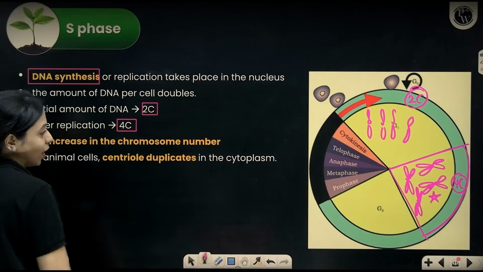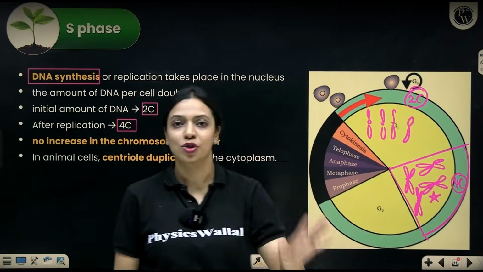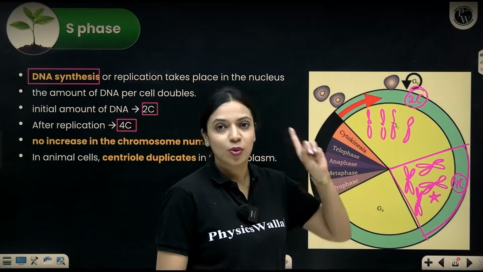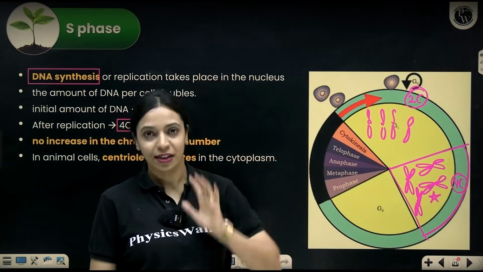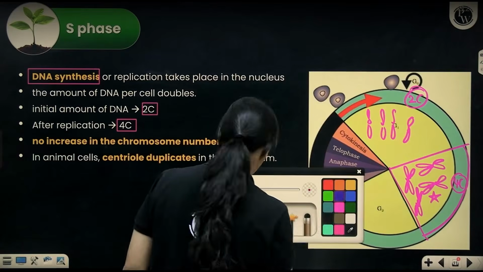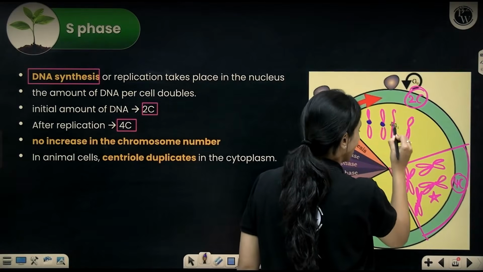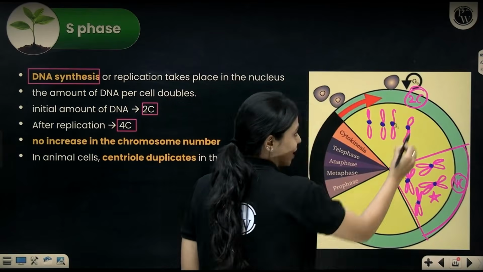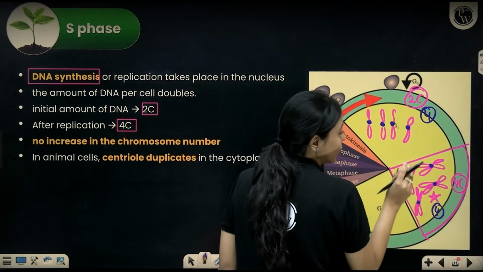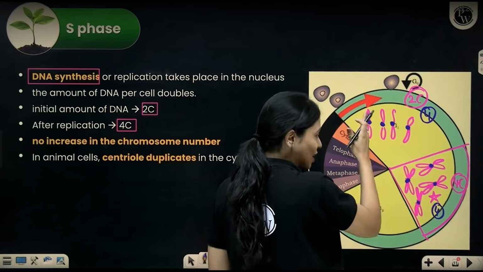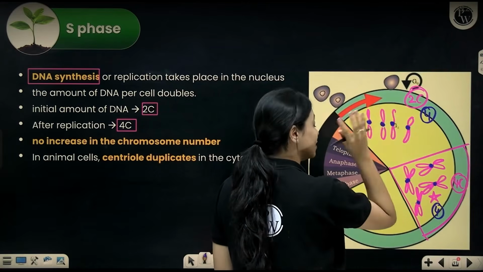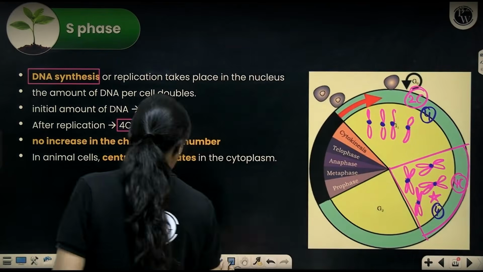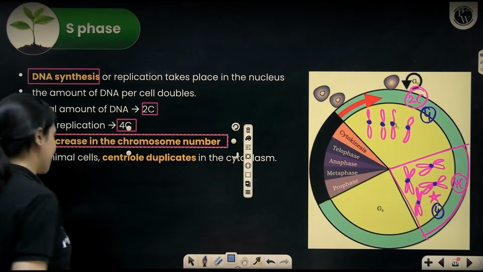Now, if you see this and this, the number of chromosomes hasn't changed. The DNA content has doubled, that's all. When counting chromosomes, we don't count based on how many chromatids are present; we essentially look at the number of centromeres present. Over here you have 4 centromeres, here also you have 4 centromeres. So the number of chromosomes has not changed at all. It has been 4 here, it is 4 here as well. But what has changed is the amount of DNA because each chromatid has made an additional copy. The DNA content is doubled, but the chromosomes have themselves not increased in number.